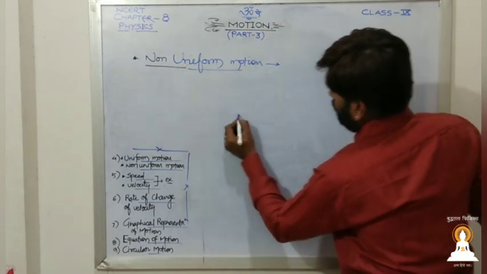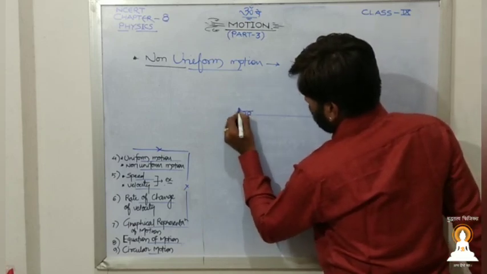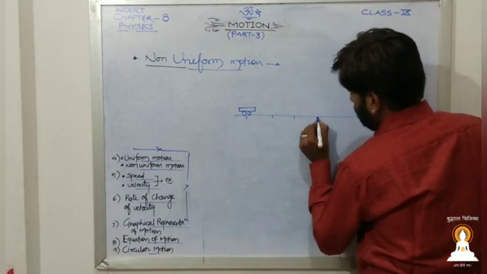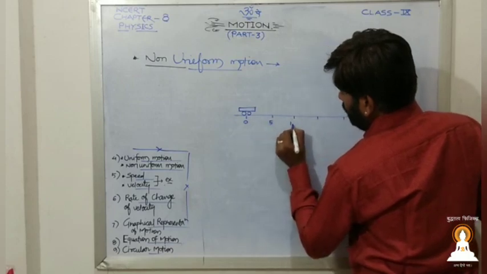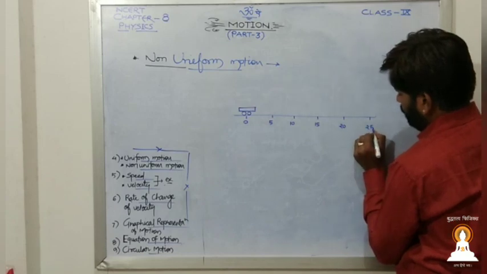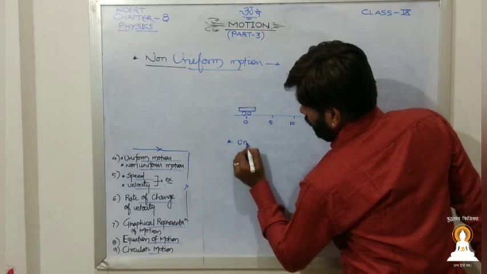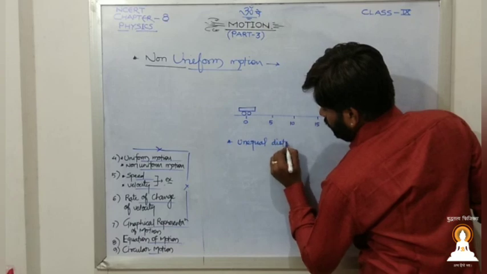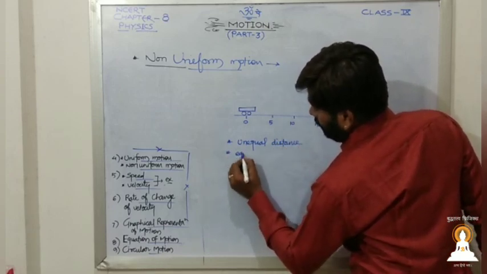Again, if we have an object and slots at 0, 5 minutes, 10, 15, 20, and 25 minutes, say, if it covers unequal distance in equal intervals of time.